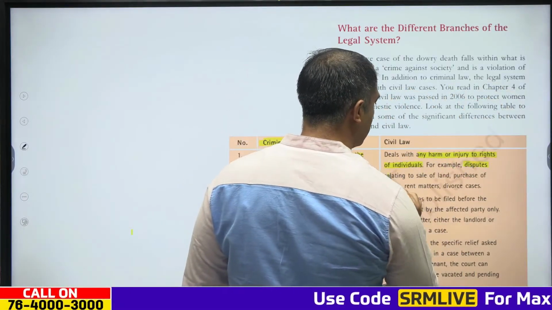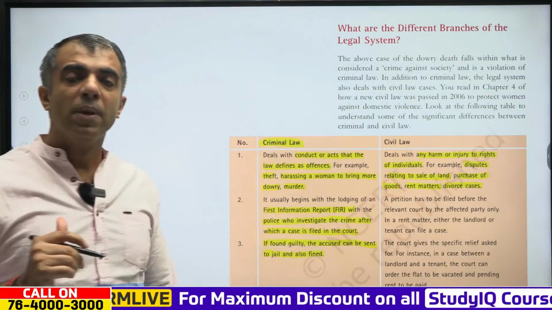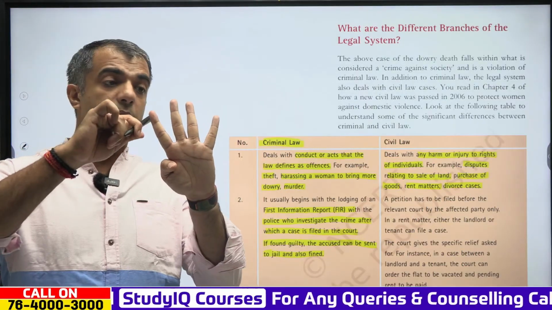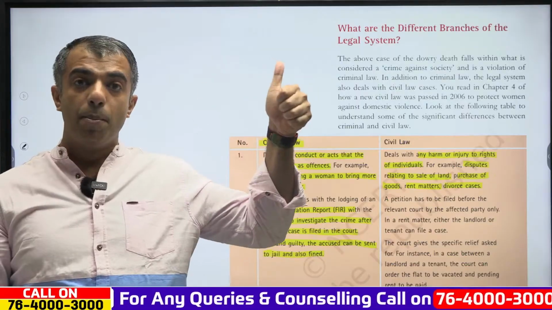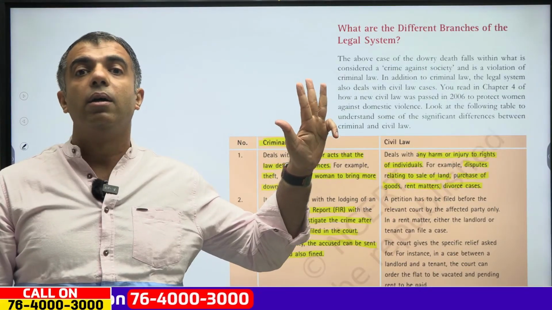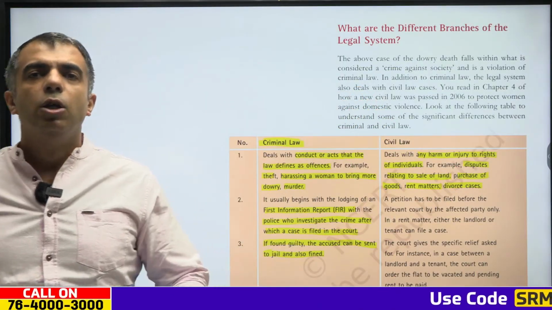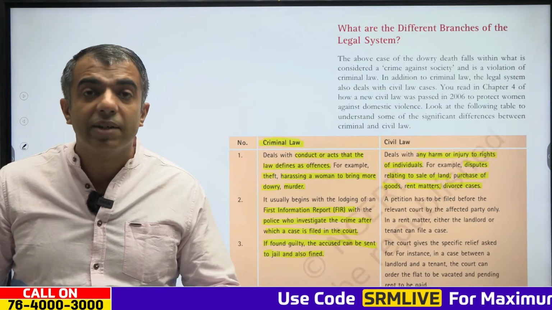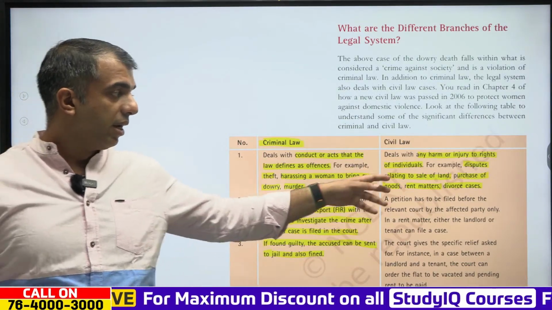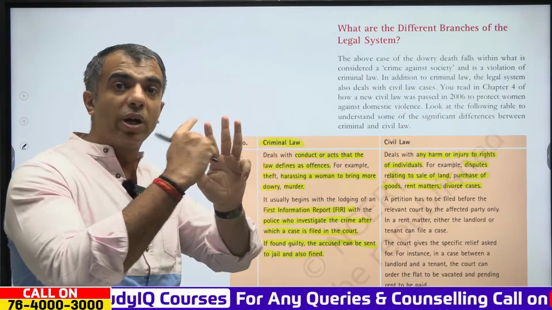For example, disputes relating to sale of land, purchase of goods, rent matters, divorce cases, etc. If you have to understand civil laws, just remember that they have broadly been classified into four categories: marriage, divorce, inheritance, and adoption, essentially the disputes around properties. So these are the four categories of civil laws.